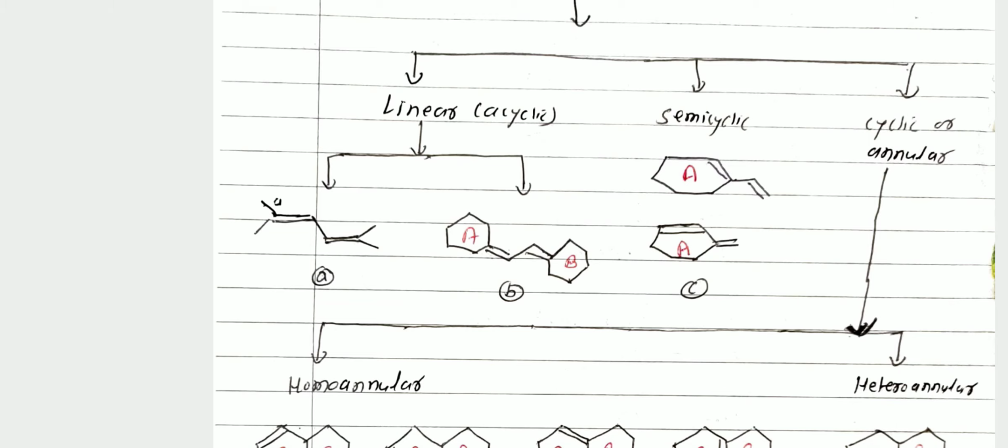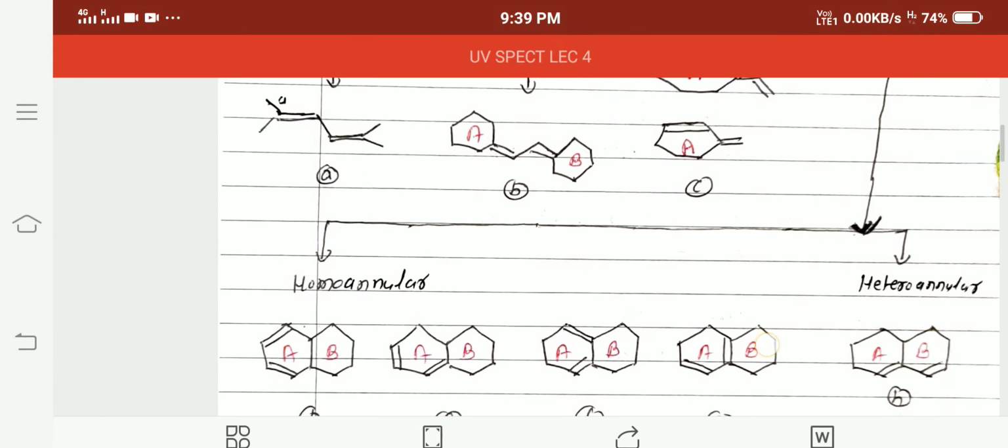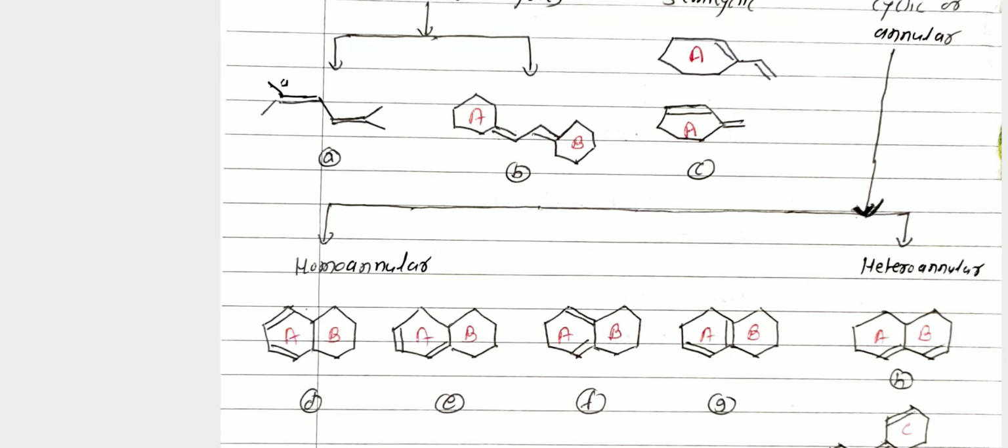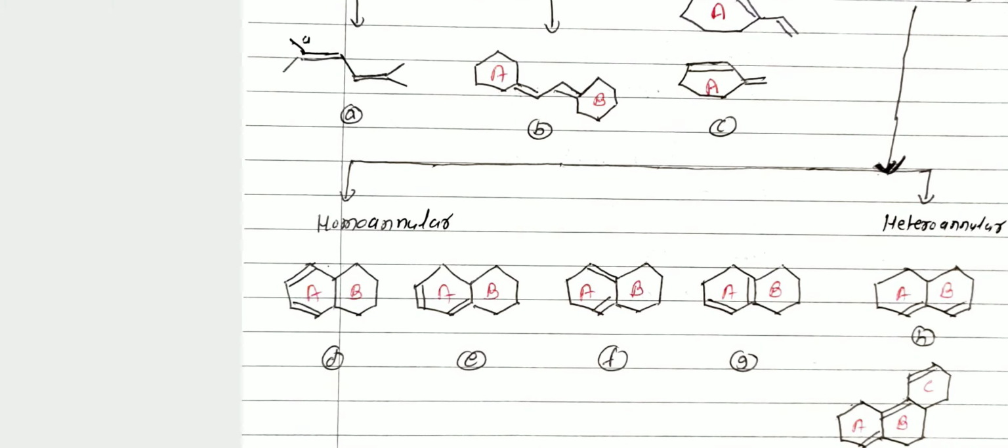Here cyclic or annular diene is again classified into two types. One is the homoannular diene and another is the heteroannular diene. Here homoannular diene, you see structure number D. Here two double bonds are present in ring A. These two double bonds are separated by one single bond.